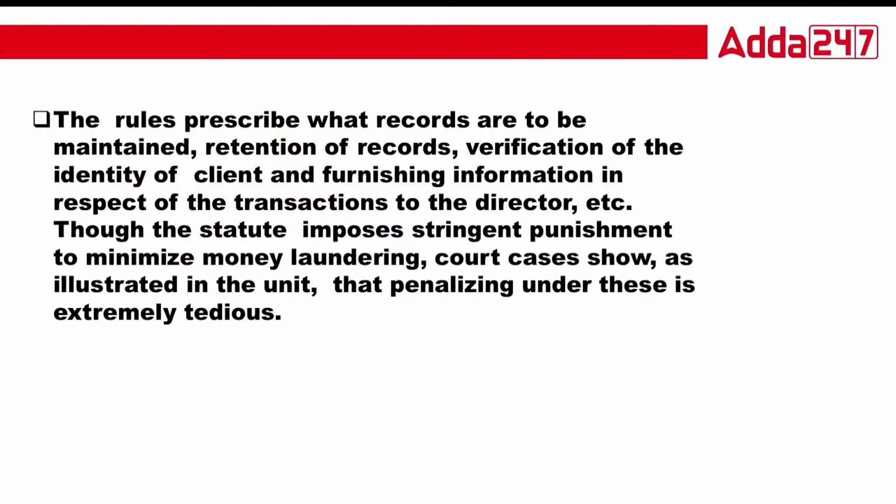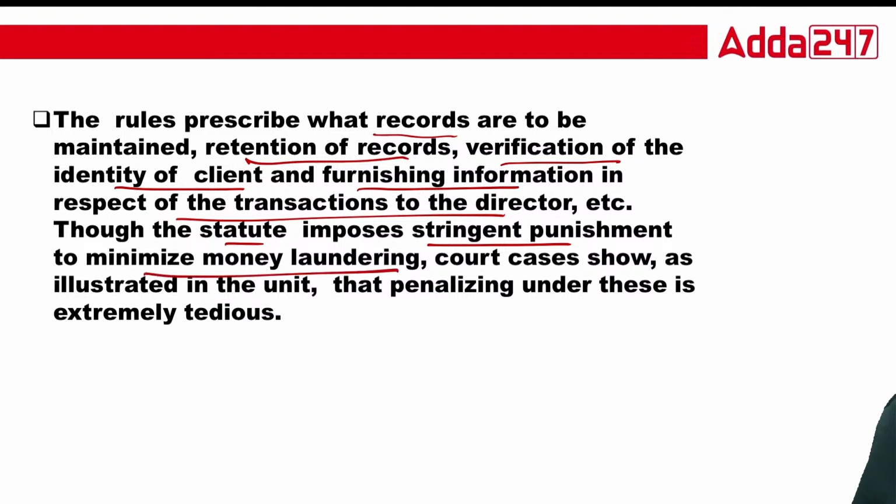Now, the rules prescribe what records are to be maintained, retention of records, verification of identity of clients, and furnishing information in respect of transactions to the director. Though the statute imposes stringent punishment to minimize money laundering, court cases show penalizing under this one.